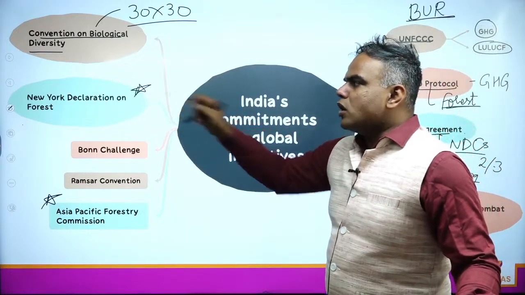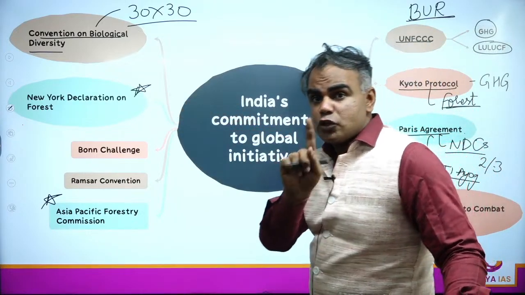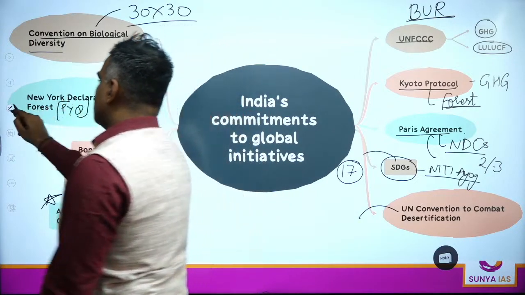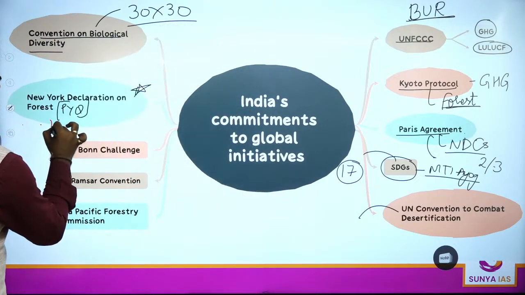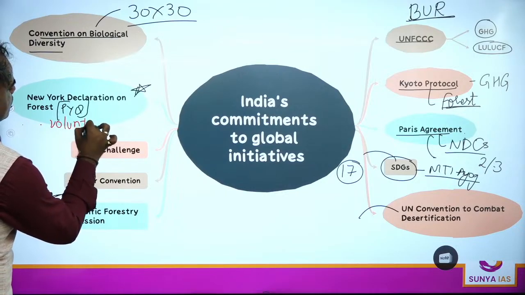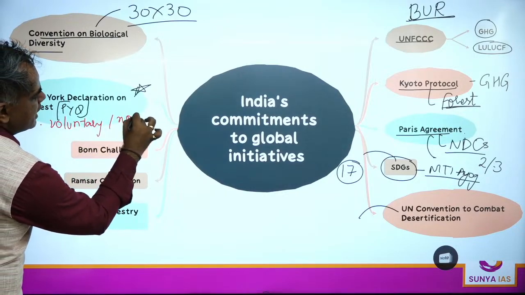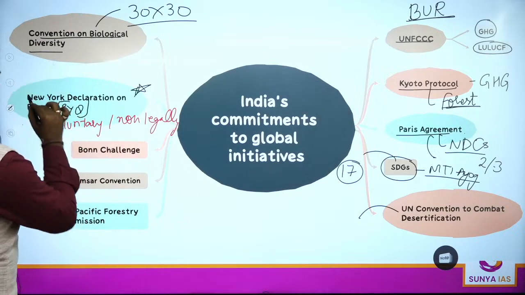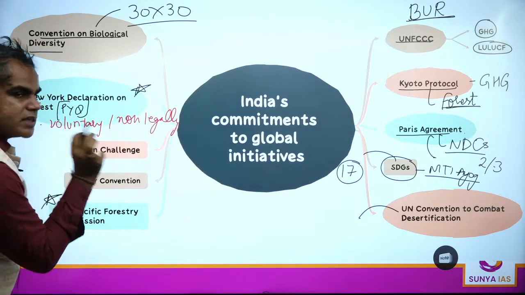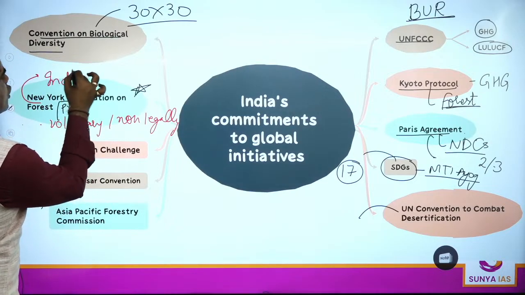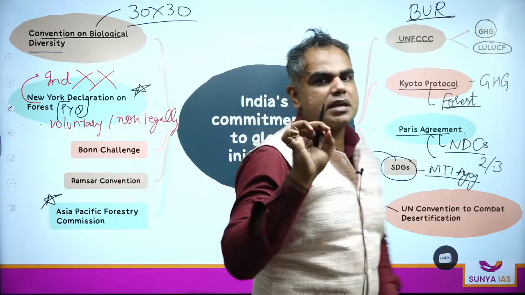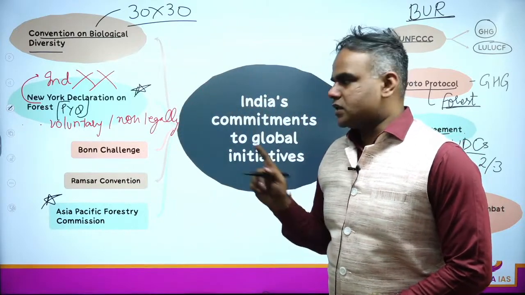So one is New York Declaration on Forest. This is a UPSC PYQ. Okay. इसको स्टार मार्क या इसको अलग से लिखो. 2 things to remember here. This is voluntary, or I should say it is non-legally binding. It is not legally binding. Number 1. And second, New York Declaration on Forests. India is not a signatory to this. India is not a signatory to New York Declaration on Forest.